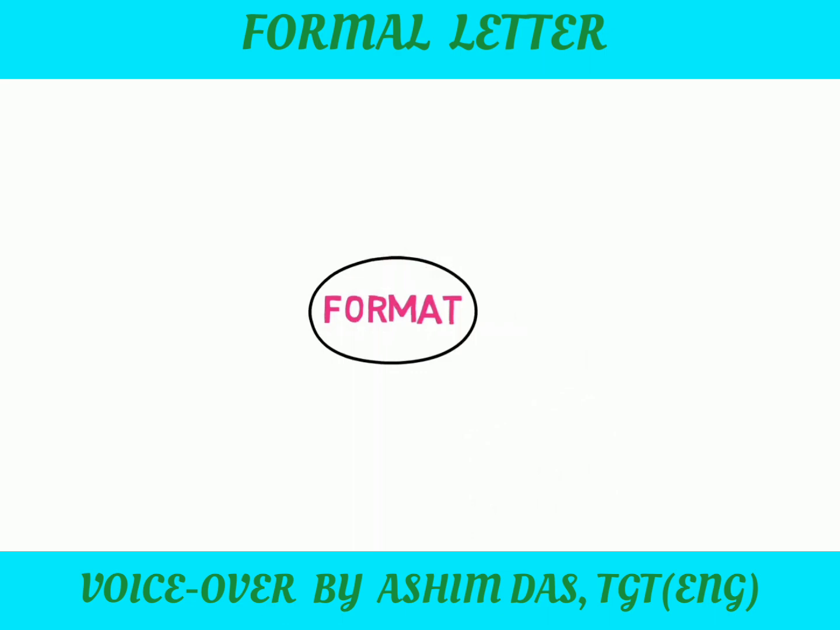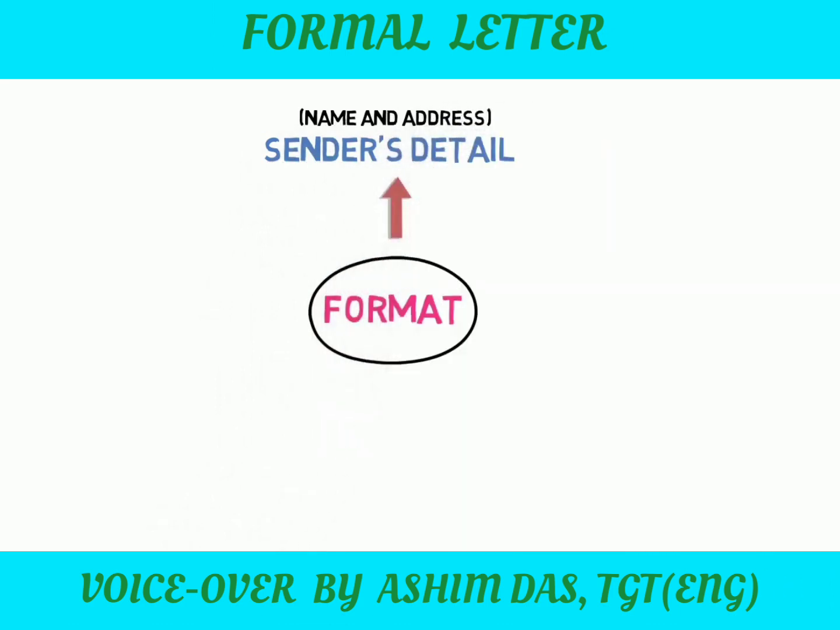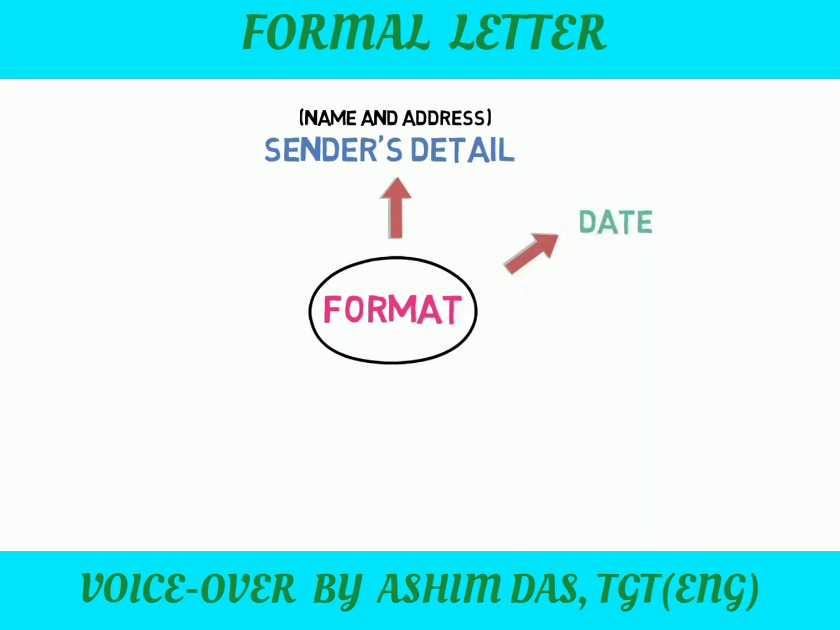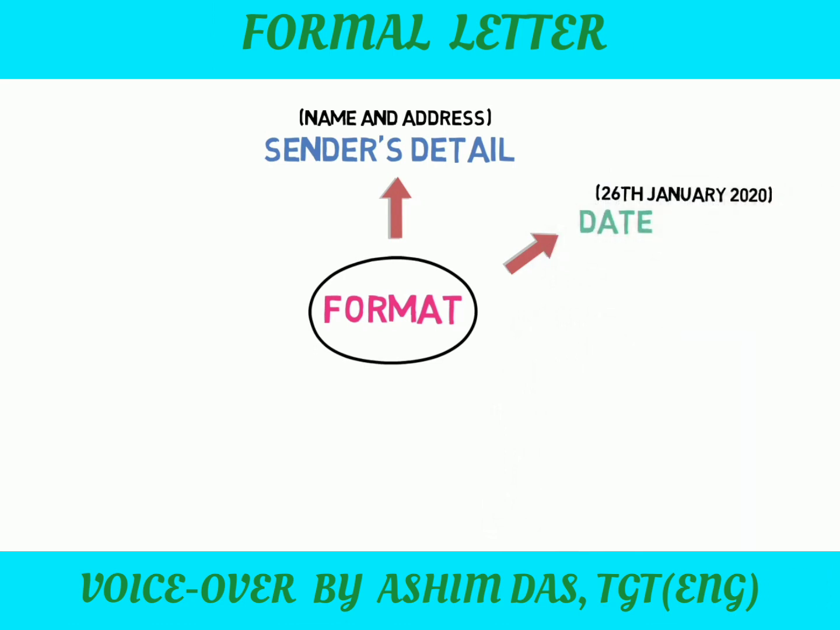Number 1, sender's details. Here, the sender's name and address will come, and he or she is the one who is writing the letter. Number 2, date on which the letter is written. Suppose you are writing the letter on 26th January 2020. You can write in this way, 26th January 2020, and this is the most common format used. You can also use this format.